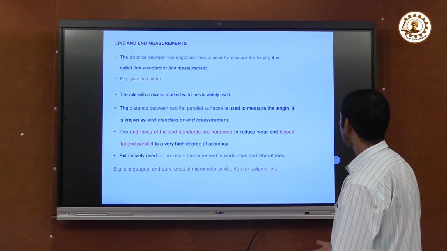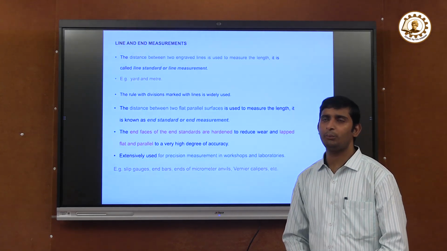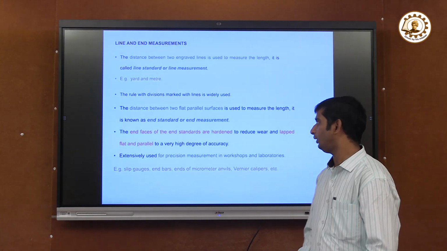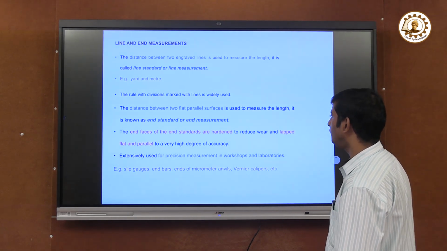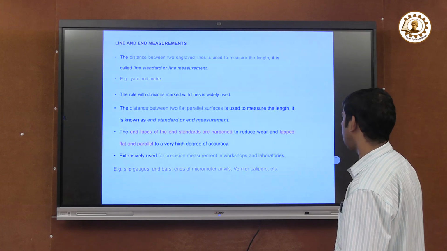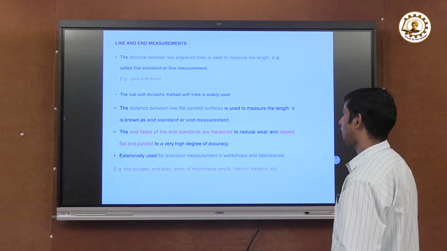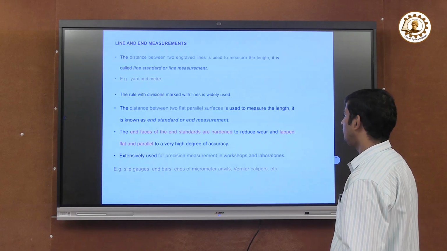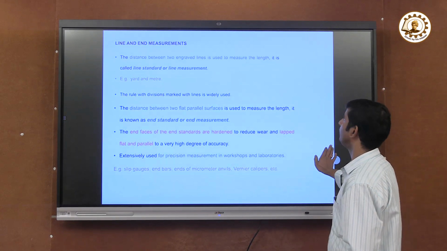What is the meaning of lap? Lap is a finishing process where the surface is finished and polished. It is extensively used for precision measurement in workshops and laboratories. Examples of end measurement are slip gauges, end bars, ends of micrometer anvil, vernier caliper, etc.